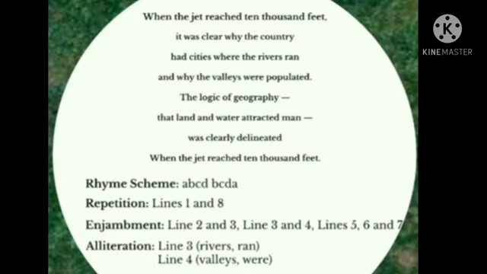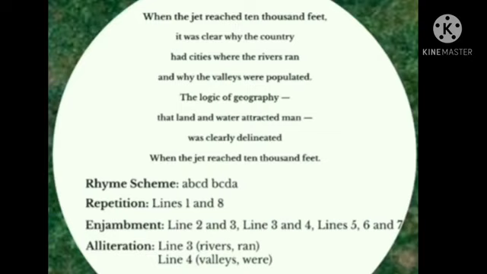Same initial sound is there. Even though the letters are different, the same initial sound. So obviously it is alliteration. Even though the letters are different, the same sound is there in valleys and where. So it is the poetic device alliteration. And in the line 3rd, you can see rivers ran. R sound is repeated. So that is also alliteration.